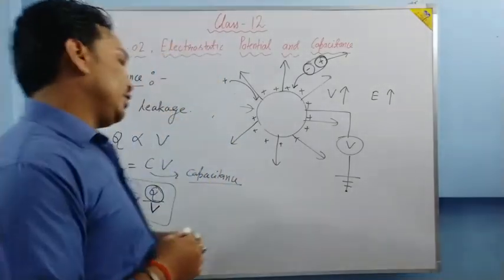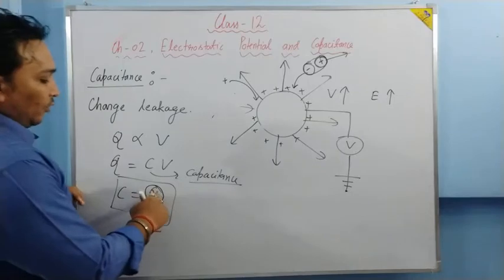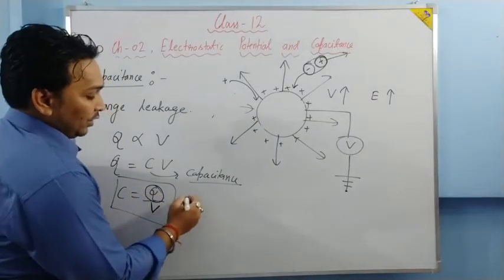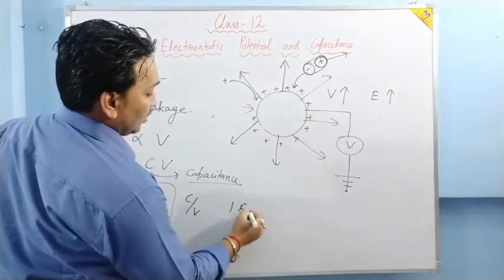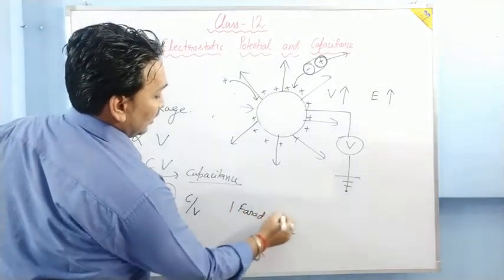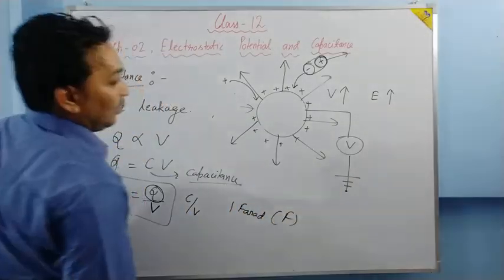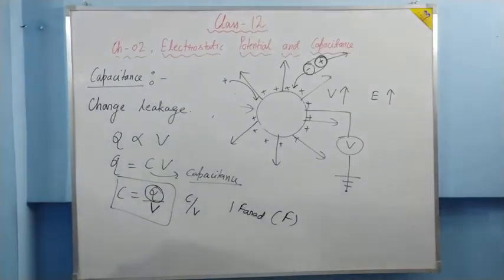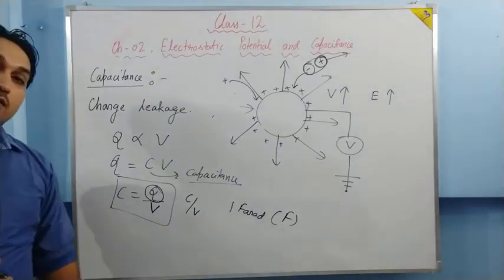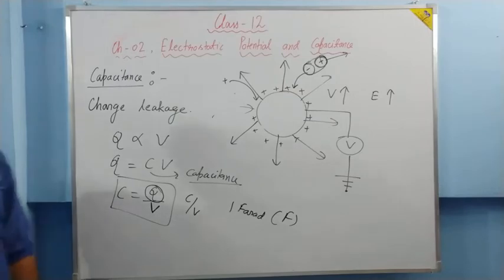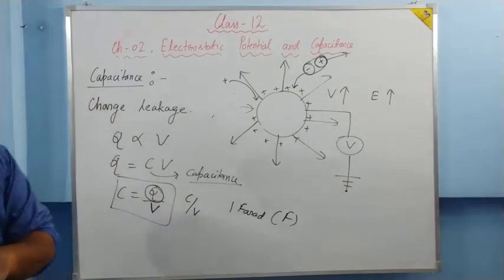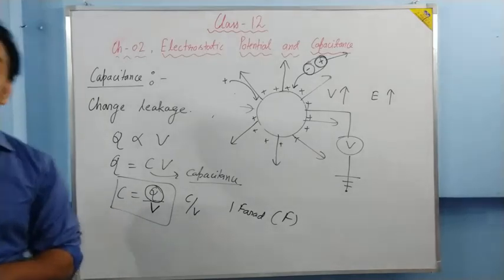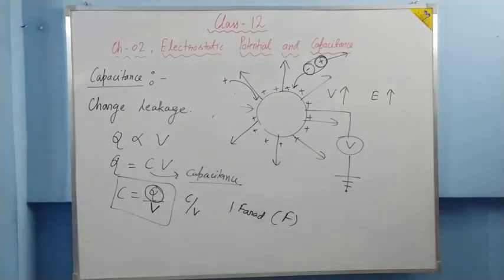We talked about its unit also. Its formula is Q upon V. So its unit is coulomb per volt, or, as I have told you, its unit is farad, denoted by capital F. We talked about its dimension also. These are all things we have done earlier. Now let us move ahead to the next topic, to know more about capacitance.